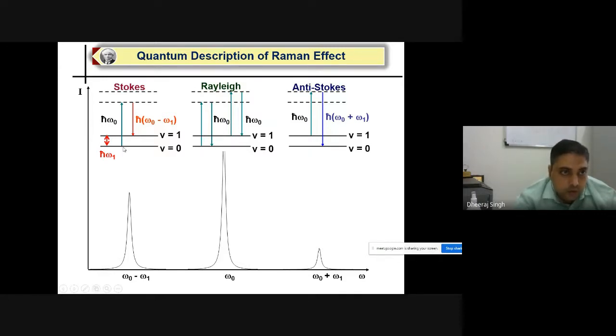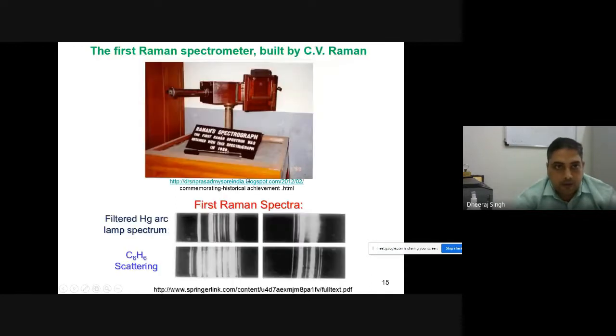In the ground state, the population of molecules or atoms is much higher than in the excited state. That's why the Stokes line intensity is much higher than the anti-Stokes line. That's why normal Raman spectra are generally recorded in Stokes Raman. However, people generally don't show it that way. People generally write it as Raman shift, in wave number per centimeter inverse. The more common way is that the Stokes frequency is on the lower wave number side of your Rayleigh line. This was the explanation about the basic theory of Raman.